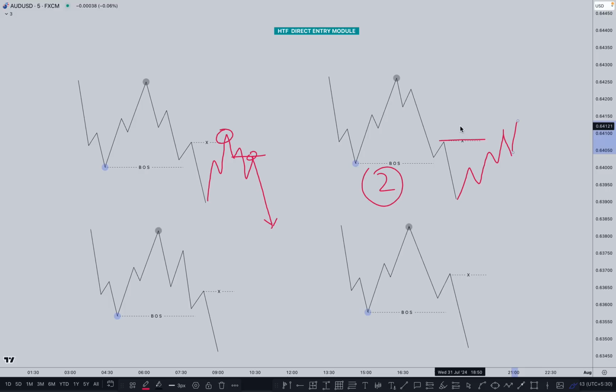So where is extreme PY? Look at this one. This is our extreme PY here. Means this is our last order flow, the last buying momentum before the sell. That means if price taps on it, then we are interested here for the sell. Okay. So this one is our next possible scenario here. Tap on it and then we are interested for sell. And this one is our direct entry here.